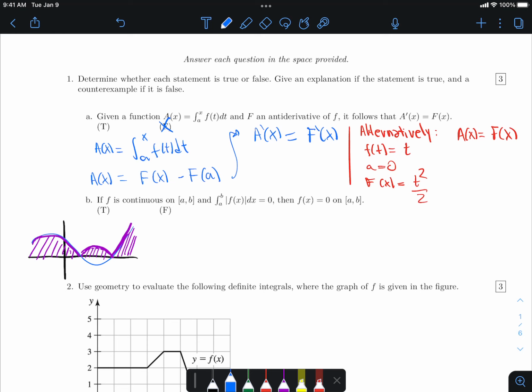So the number one consequence of that is that whatever area we get, if we do get any area, needs to be non-negative, meaning 0 or positive. It can't be negative. So, what we say is that if the integral equals 0, then the function itself needs to be 0.